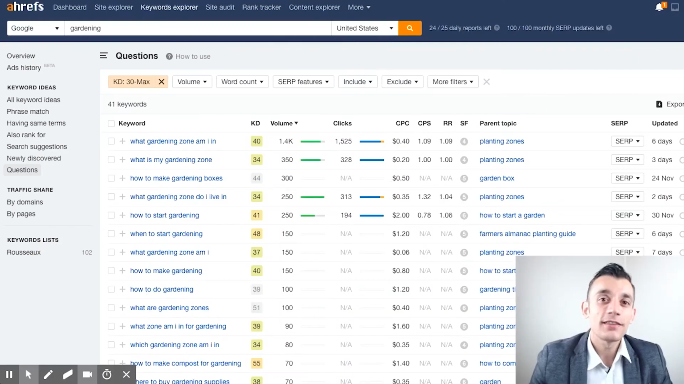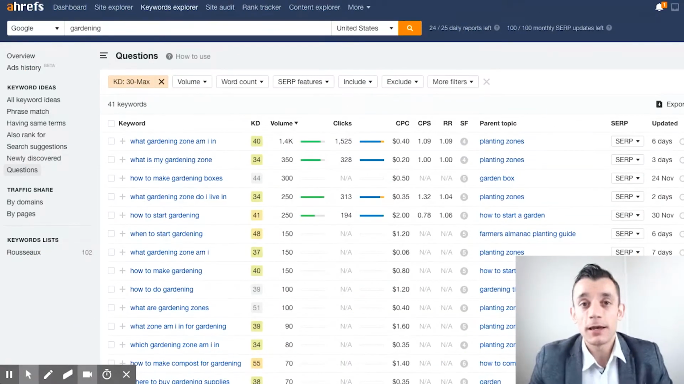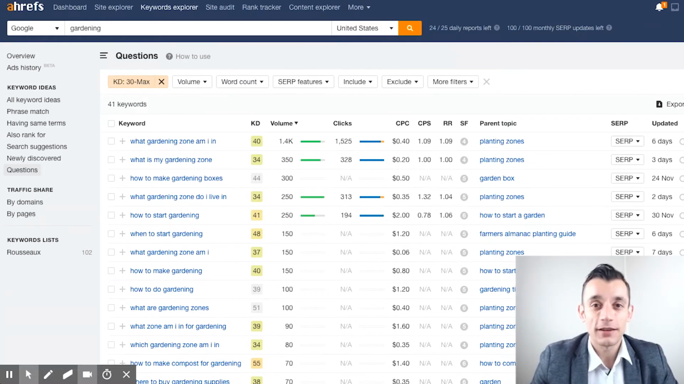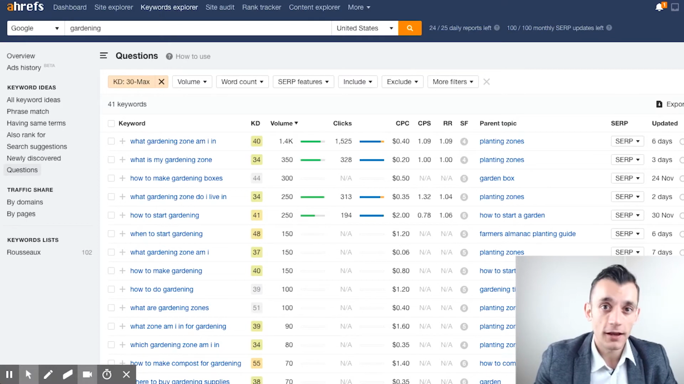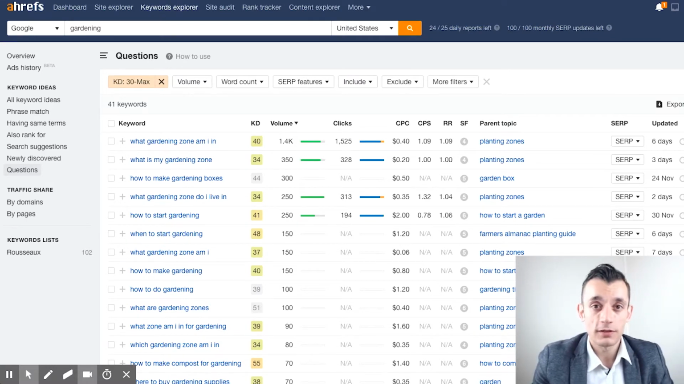Now, this technique isn't going to work for everyone, and you may be in a niche where you just can't find any competitive keywords or any suitable skyscraper topics, right? So there's another way you can use Ahrefs to find decent opportunities for link building.